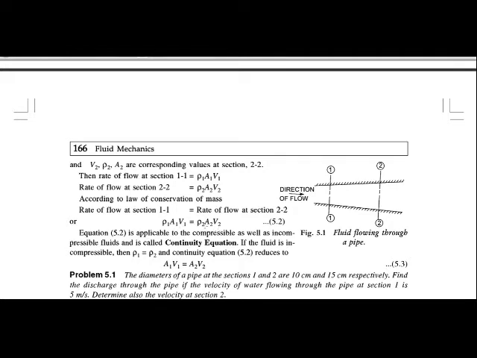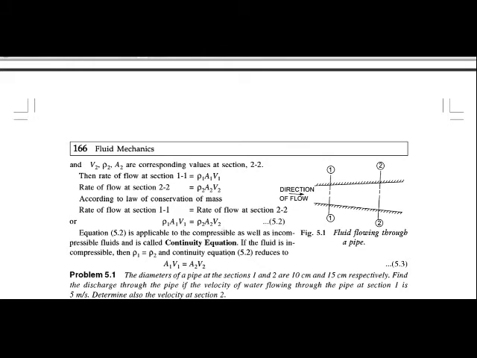This is the continuity equation for the compressible as well as the incompressible fluid. This equation is applicable to both.